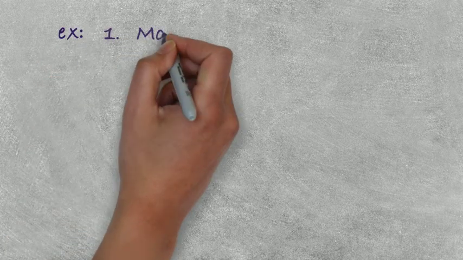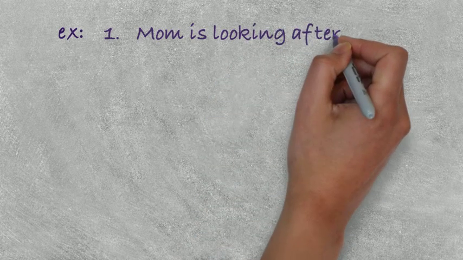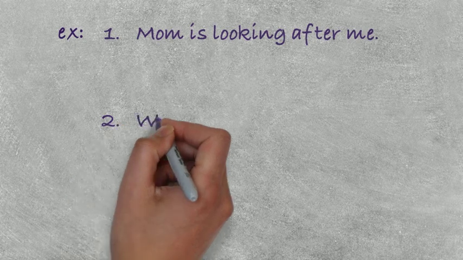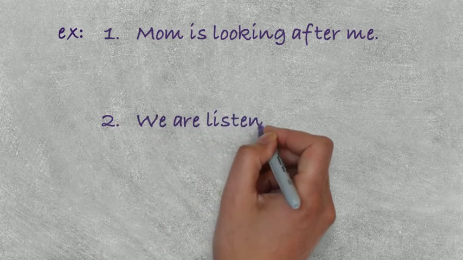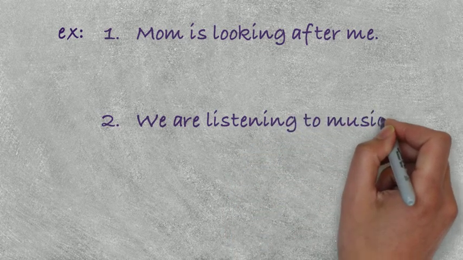Here's an example. Mom is looking after me. Another one: we are listening to music.